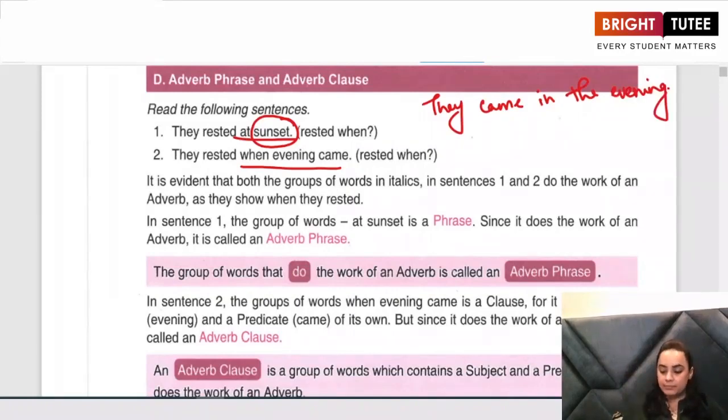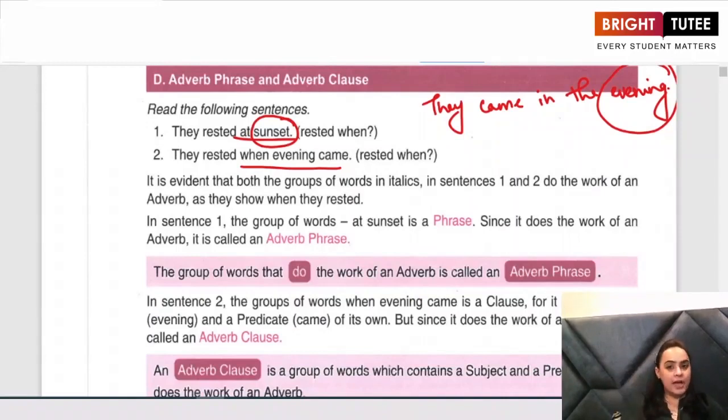When did they come? Evening. I have just one word as the answer to my question when. So this is an adverb. When I get the answer to the question when in just one word, that one word is my adverb.